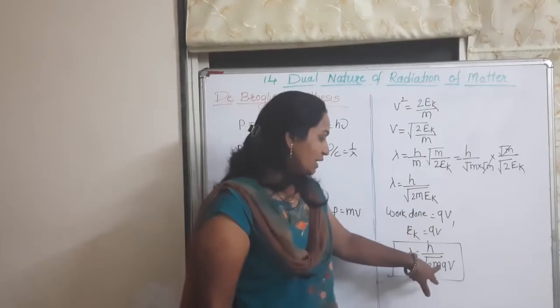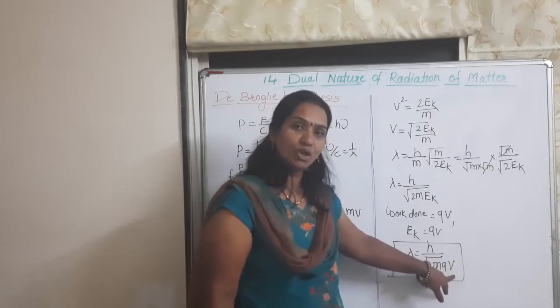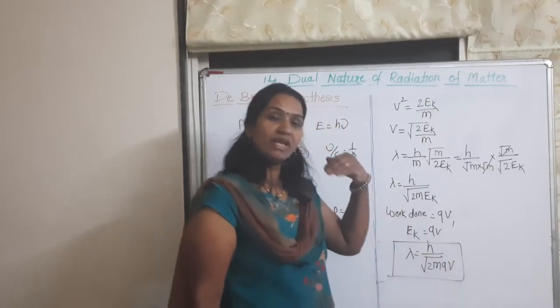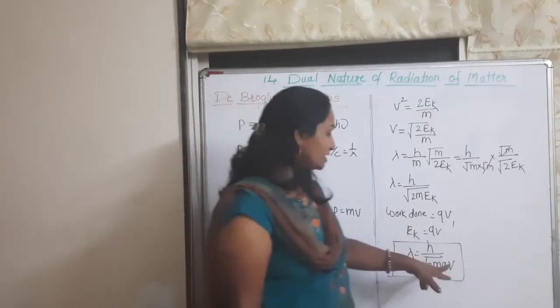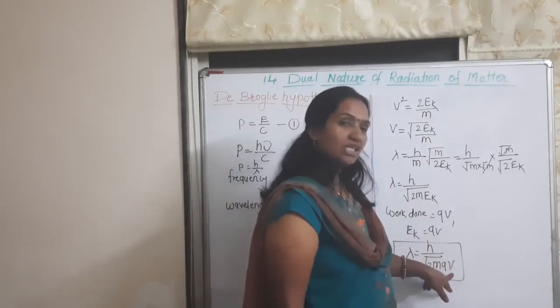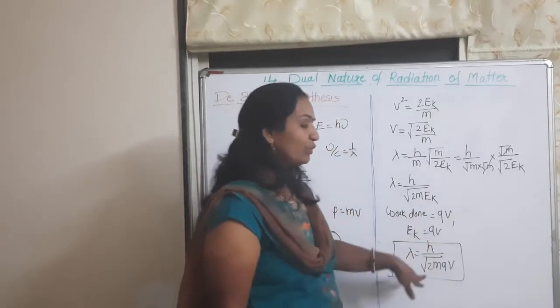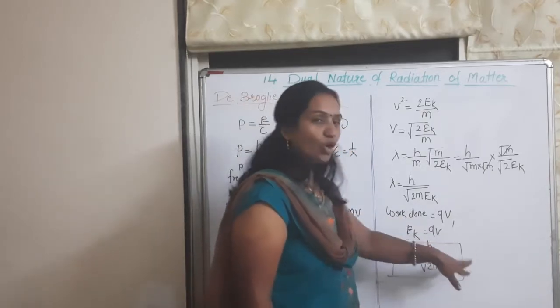Here m is the mass of the particle and v is the velocity, which is very large, close to the speed of light.